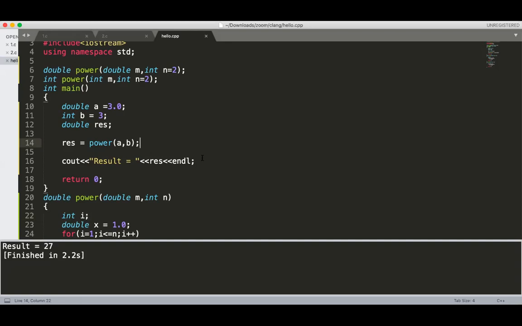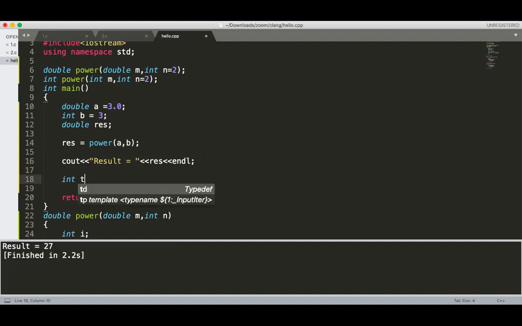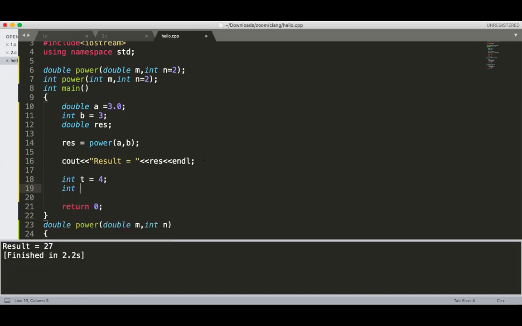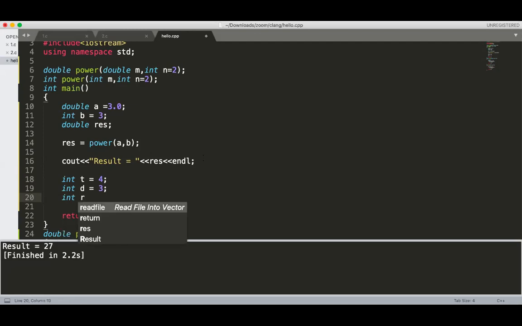Now I am calling the second one. For calling the second one, I need other variables. Suppose integer t is equal to 4 and integer d is equal to 3. And I'm using an integer variable r, and r is equal to power t comma d.